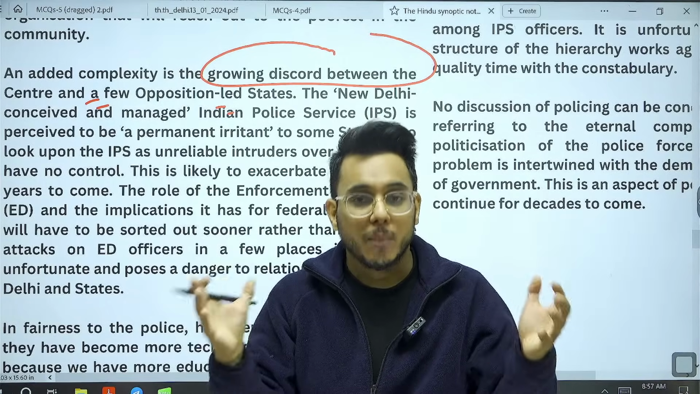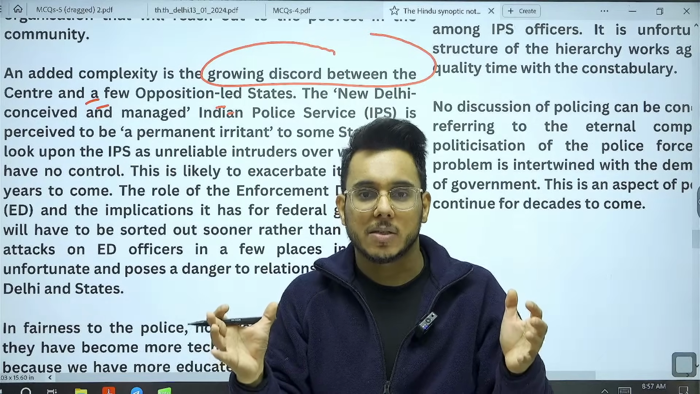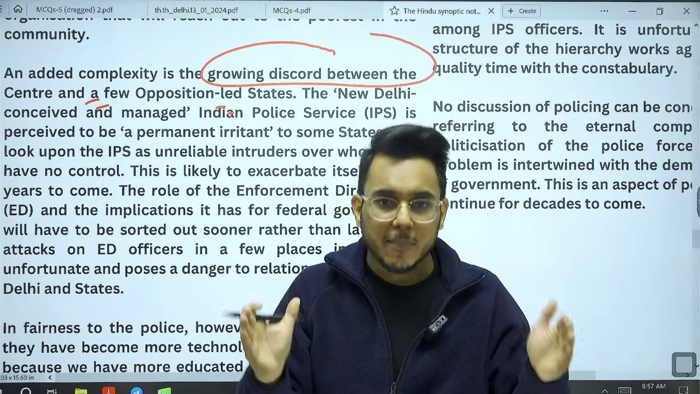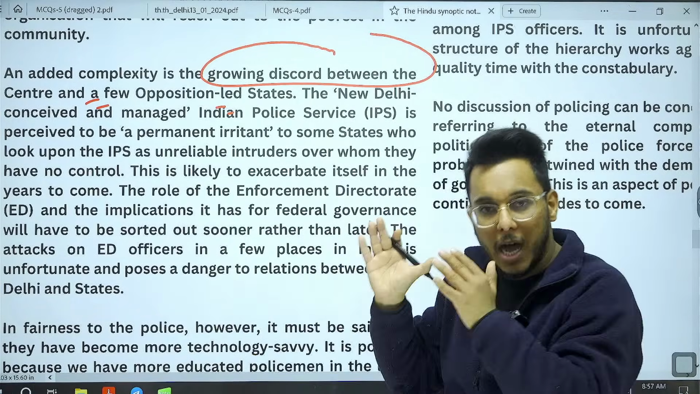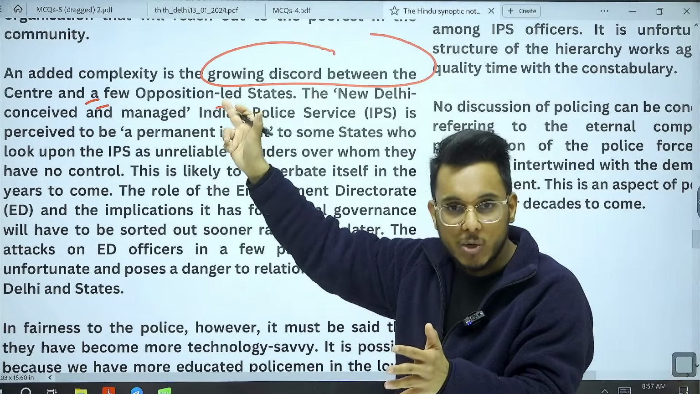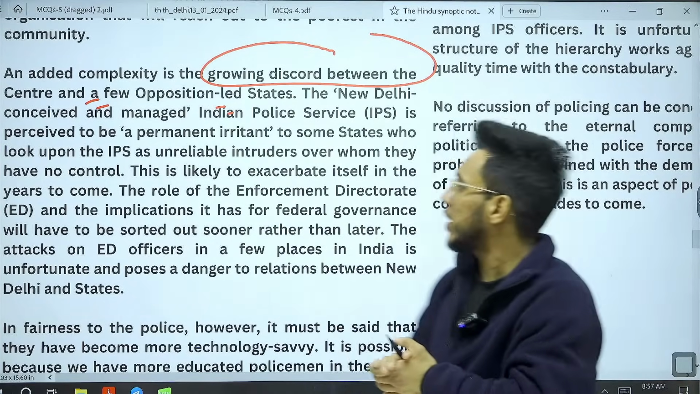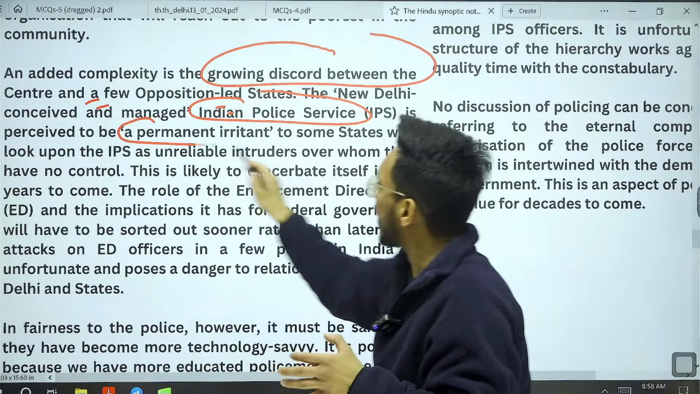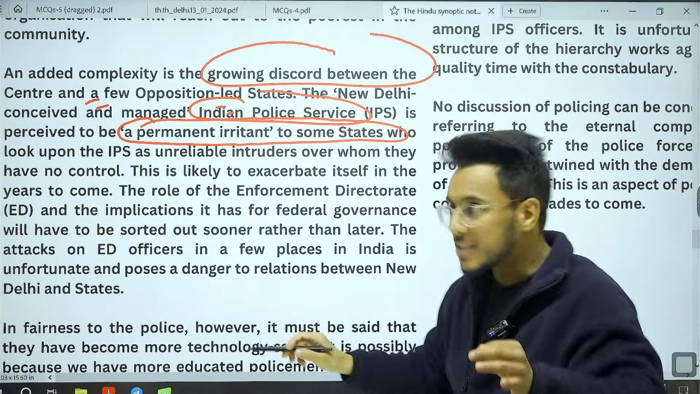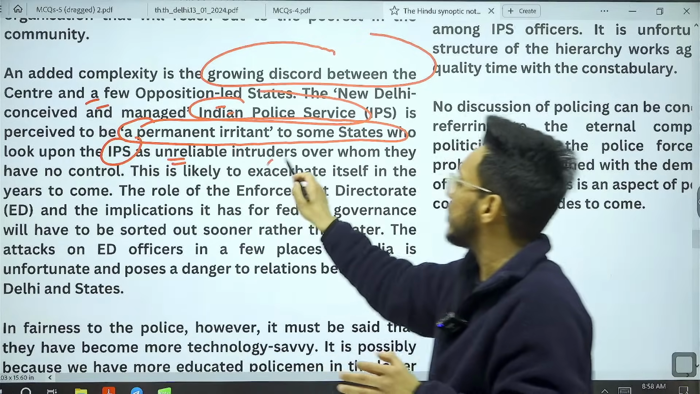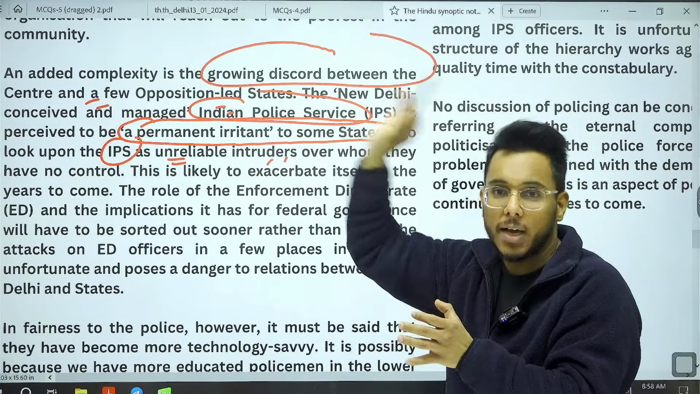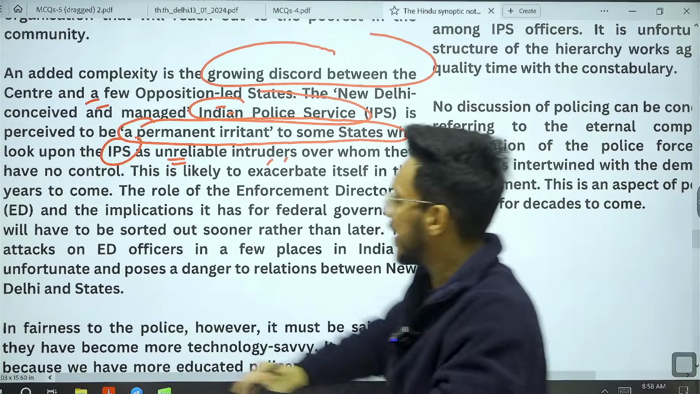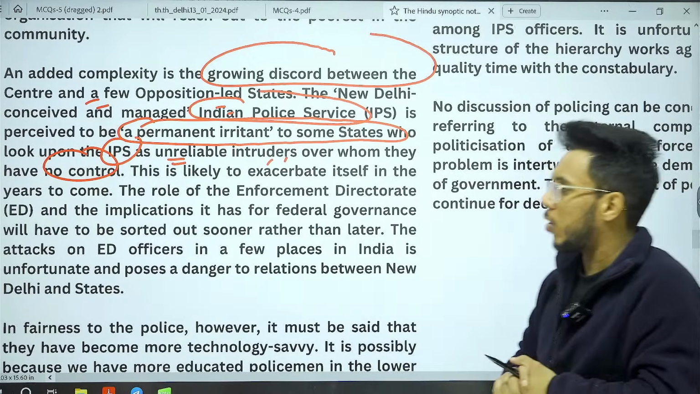Also, guys, what is happening? We have the Indian Police Services. Now, when we talk about Indian Police Services, recruitment for Indian Police Service is done by the UPSC. And Indian Police Service, now we see this particular thing, that the authority to appoint the IPS officers is union, but they are deputed in the state. So what happens? This Indian Police Service settlement happens to be a permanent irritant to some of the states. These states see IPS officers as unreliable intruders who are working on the directive of the union government. State, they often see that they have no control on the IPS officers.